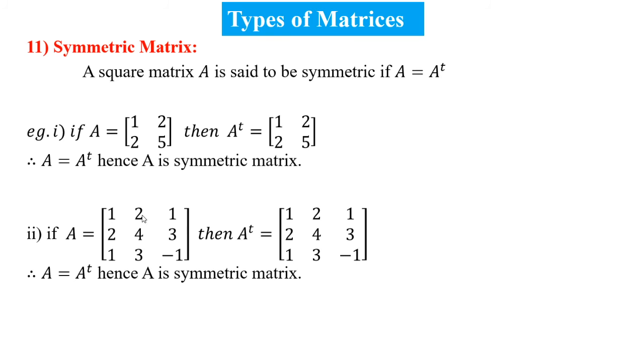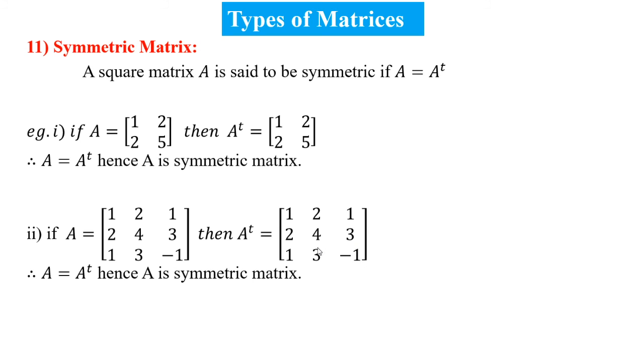A is equal to [1, 2, 1; 2, 4, 3; 1, 3, -1]. Let us see the first row 1, 2, 1, and in the transpose it becomes a column 1, 2, 1. The second row 2, 4, 3 becomes the second column 2, 4, 3. The third row 1, 3, -1 becomes the third column 1, 3, -1.